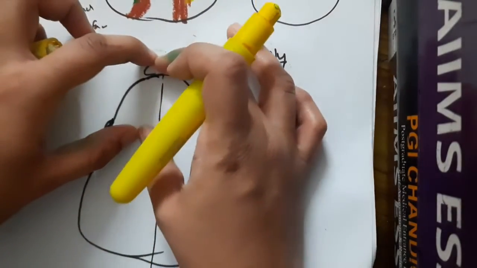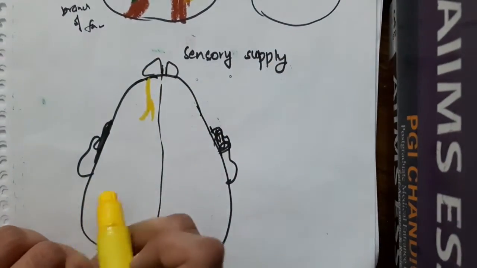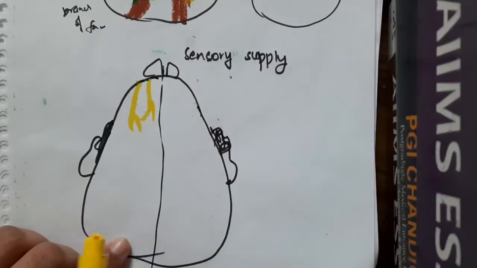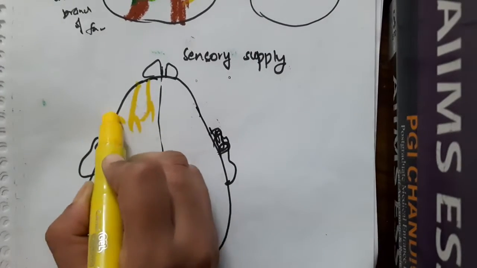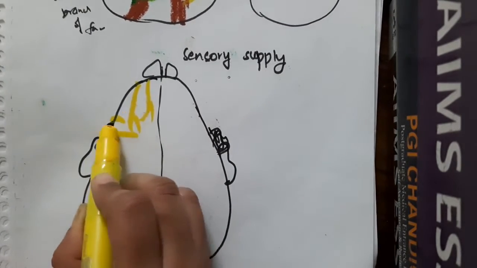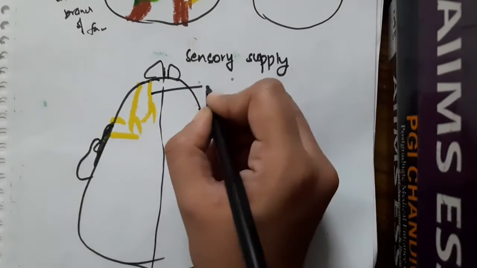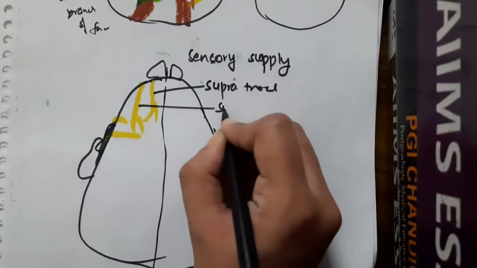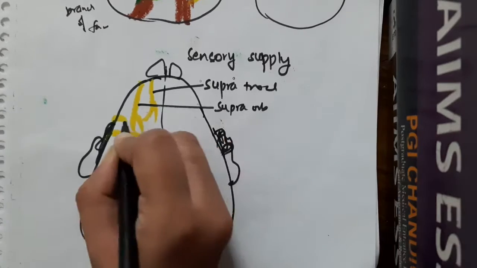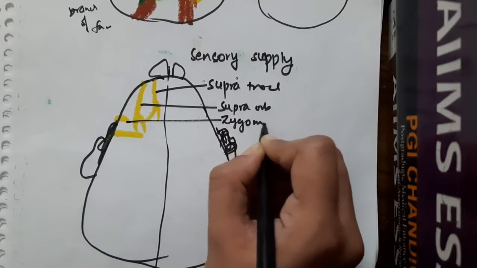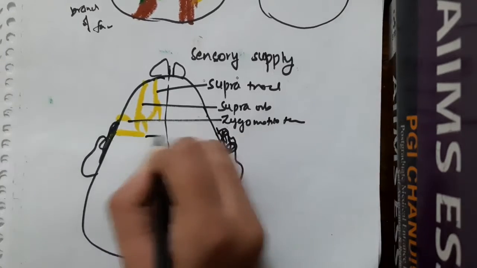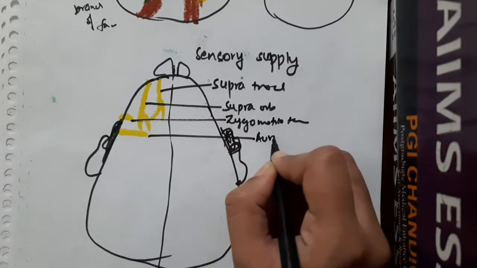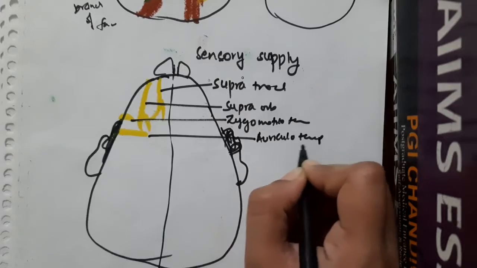If we see the nerves which are supplying in front of the ear, we have supratrochlear nerve, supraorbital nerve, zygomaticotemporal nerve and auriculotemporal nerve. Okay, let me label it. This is supratrochlear nerve, supraorbital nerve, zygomaticotemporal nerve, auriculotemporal nerve.